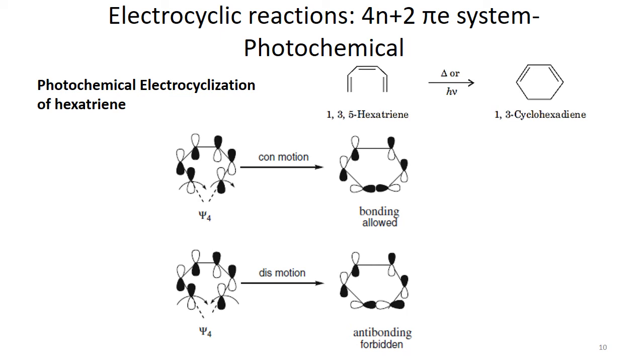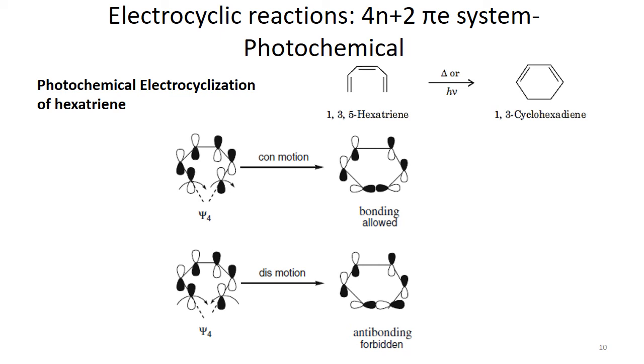In hexatriene, psi3 was the highest occupied molecular orbital, but after irradiation, electrons from psi3 move to psi4, and now the highest occupied molecular orbital is psi4. So we are going to consider psi4 as the principal orbital to undergo these reactions.